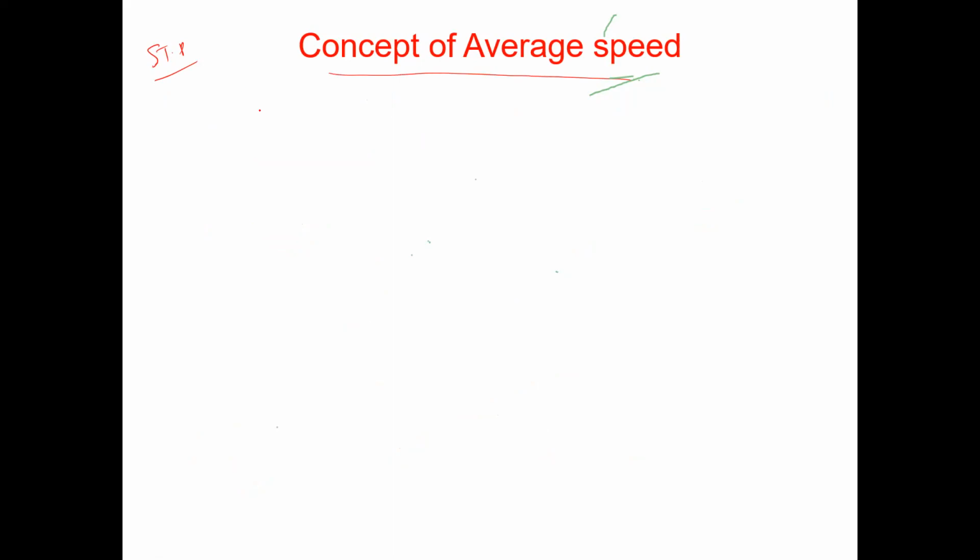So this is the concept of average speed. If two speeds have been given to you in a question, speed of object A and speed of object B, I mean to say speed of car A, speed of car B. Okay, so these have been given to you. Suppose this is given as 3 and this is given as 2. This is given as 3 kilometers per hour. This has been given as 2 kilometers per hour. So two speeds have been given, and the question is asking you to find the average speed.